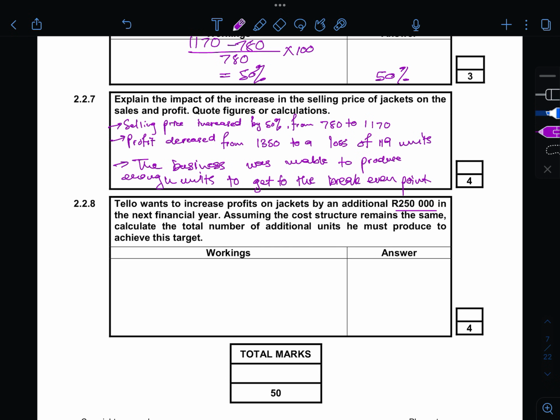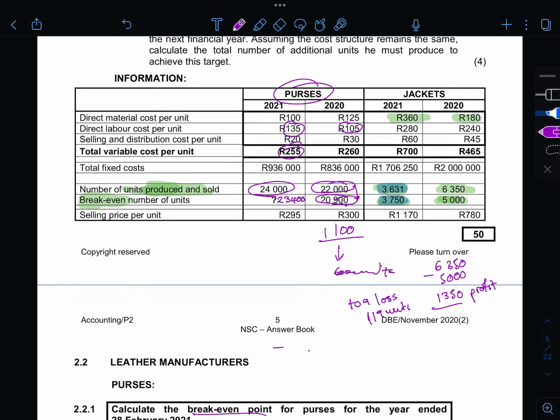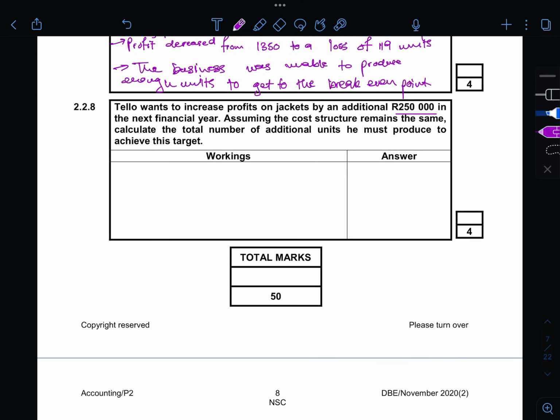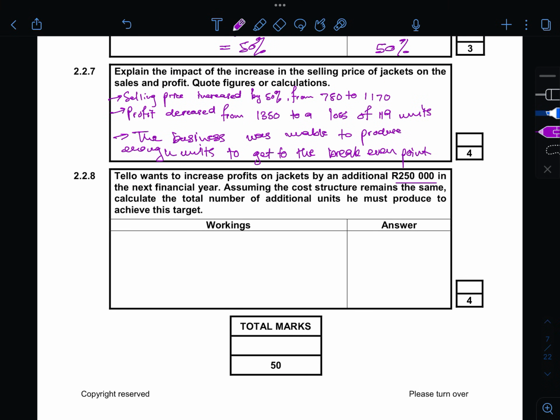Alright, and then 2.2.8 says Taylor wants to increase profits on jackets by an additional 250 units in the next financial year. Assuming the cost structure remains the same, calculate the total number of additional units he must produce to achieve this target. Since we already know that he has a break-even point of 3,750 this year, let's check how much he has to produce to get 250,000 profit.